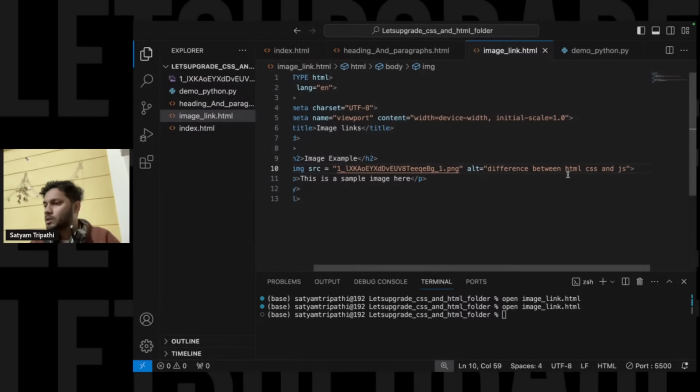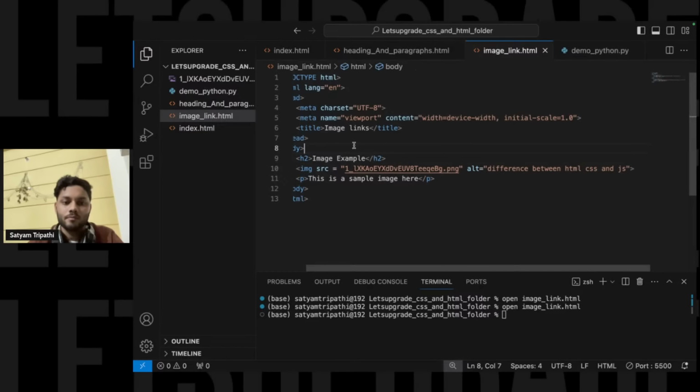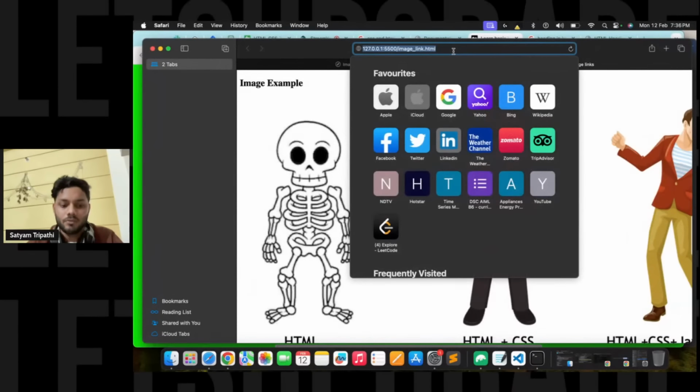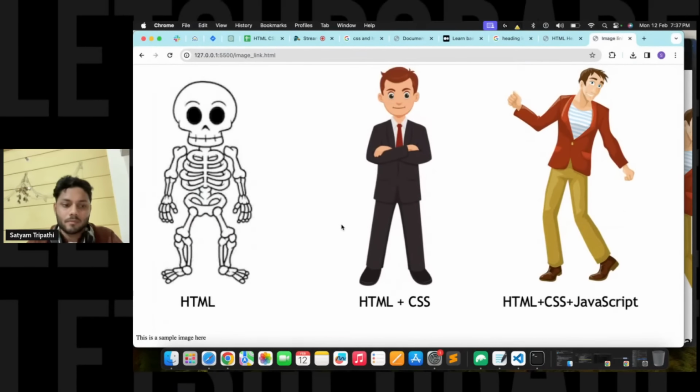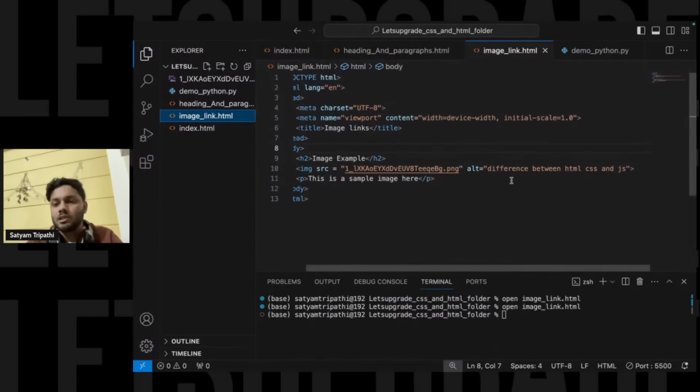All right, so that is considered as alt. Okay, if I just copy this thing and click it over here, you will be able to see it will print a message for you, the difference between HTML and CSS, or you can write over here whatever this contains.